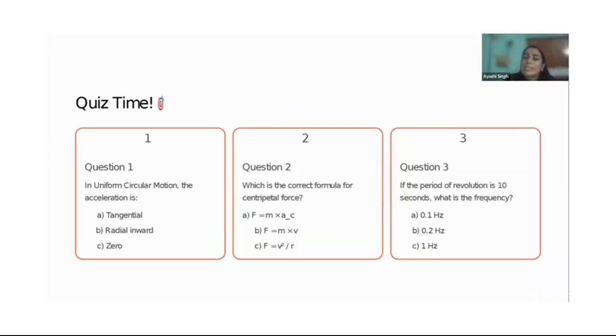The second question is, what is the correct formula for centripetal force? Is it F equals m a, where a is the centripetal acceleration, a c? If you are confused, just write this. Or is it F equals m v, or F equals v square upon r? The last question is, if the period of revolution is 10 seconds, what is the frequency? Is it 0.1 hertz, 0.2 hertz, or 1 hertz? Try answering these.